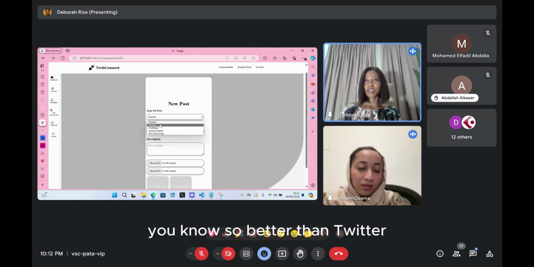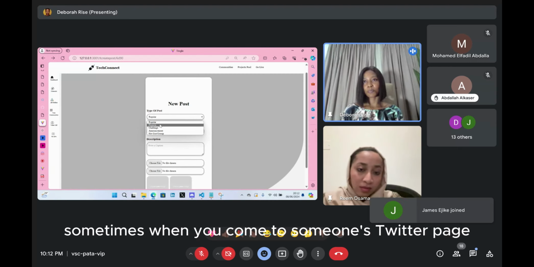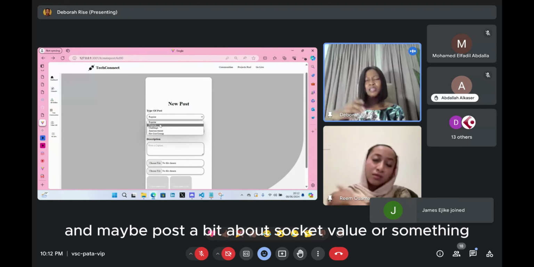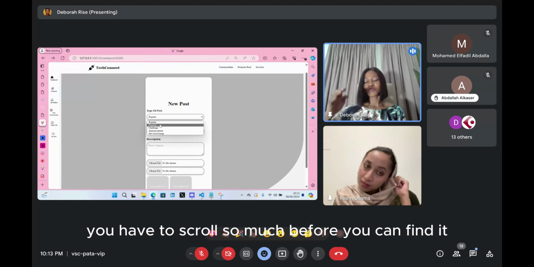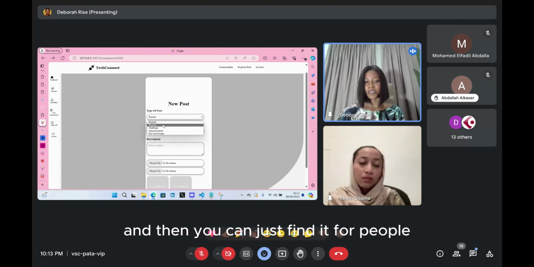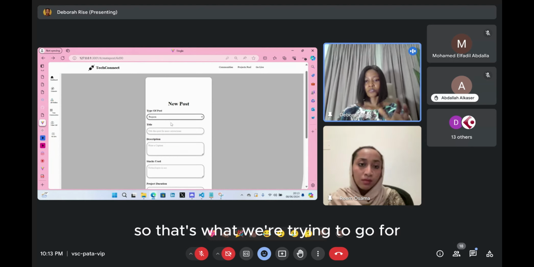So better than Twitter, sometimes when you come to someone's Twitter page, you have to scroll to see the post that they made in January and maybe a post they made about Socket.io or something. You have to scroll so much before you can find it. But with this, you can just filter, like, oh, I'm looking for projects, and then you can just find it. So that's what we're trying to go for, or just looking for gist.